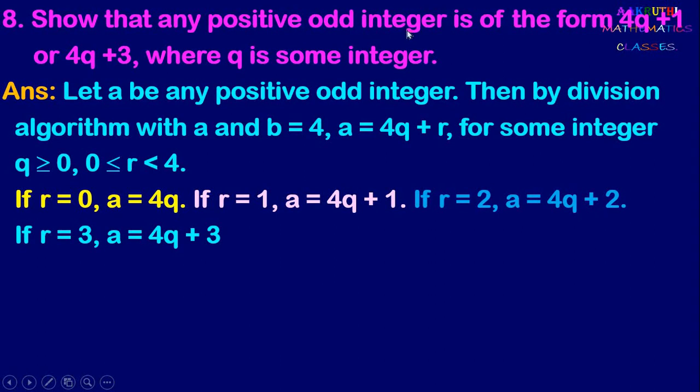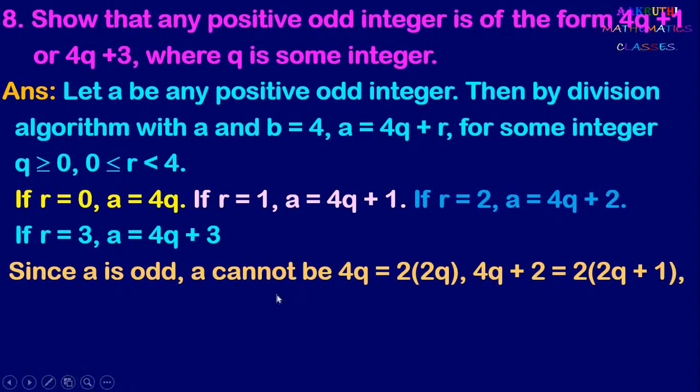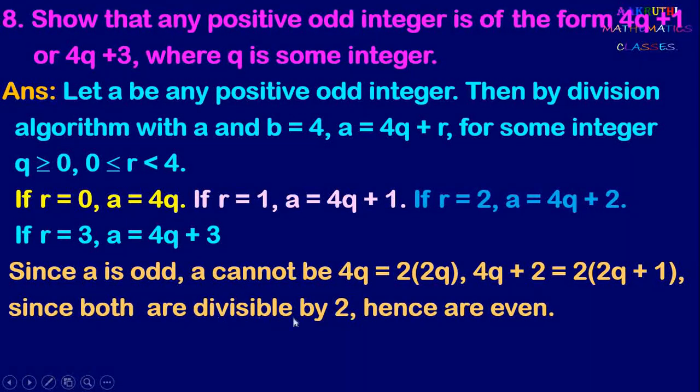Now here we are taking a as odd. Therefore a cannot be of the form 4q, since 4q can be written as 2 into 2q, which is even. And 4q plus 2 can be written as 2 into 2q plus 1. Here 2 is common; take 2 outside and we can write it as 2 into 2q plus 1. Here 4q and 4q plus 2 are divisible by 2. So 4q is 2 into 2q and 4q plus 2 is 2 into 2q plus 1. These are divisible by 2, so hence these two numbers are even.